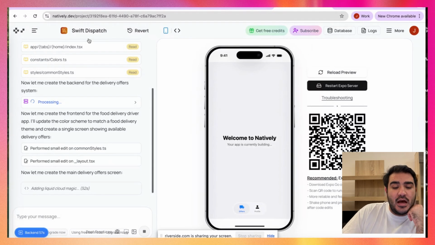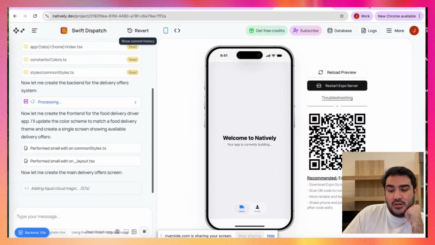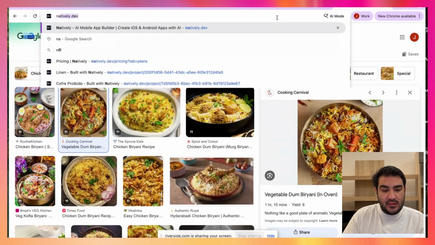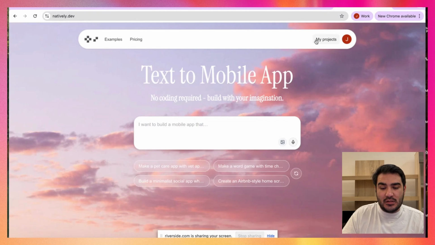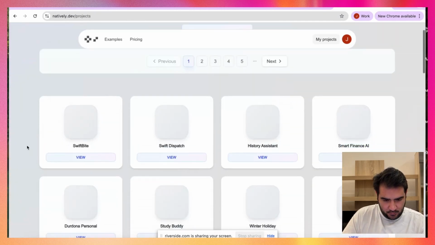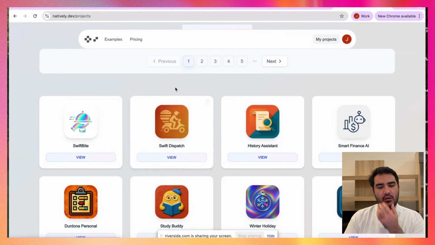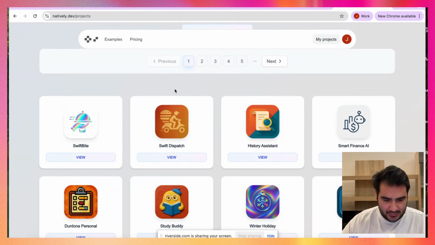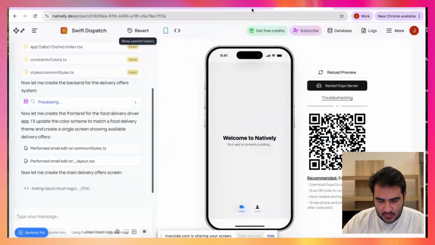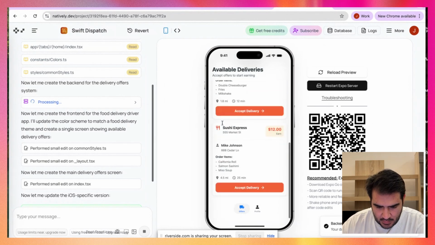Nice. This app is called Swift Dispatch. If we go to our Natively, we can see that the logos are matching. This is cool. We have Swift Bite and Swift Dispatch. This is our delivery food app icon. This is cute, I like it. Let's go. Here we see that this app looks like this.